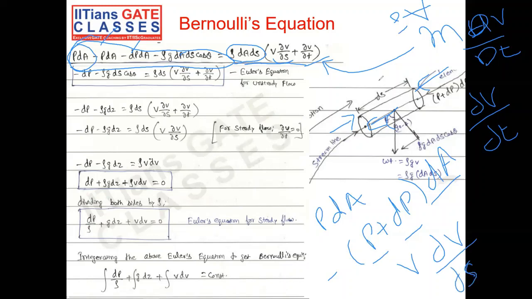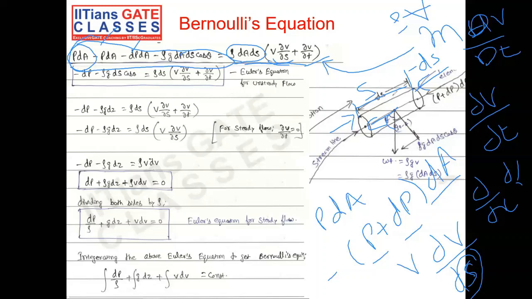The reason why we have dou s here rather than, in a conventional sense, dou x, dou y, dou z, which are orthogonal coordinates, is that here we are looking only at the coordinate which represents the direction of the streamline. That coordinate is s, because we have named the length of the fluid element as small ds. So the local coordinate in the direction of the streamline is s, and that is why we have v dou v by dou s, where v is the velocity.